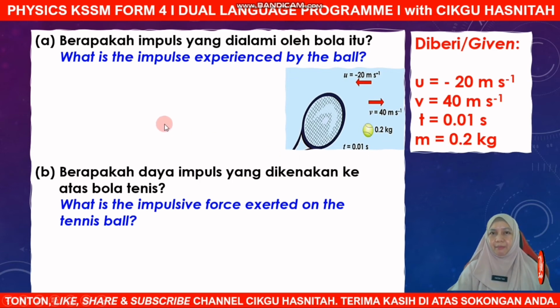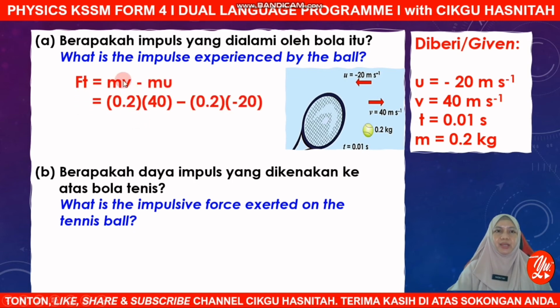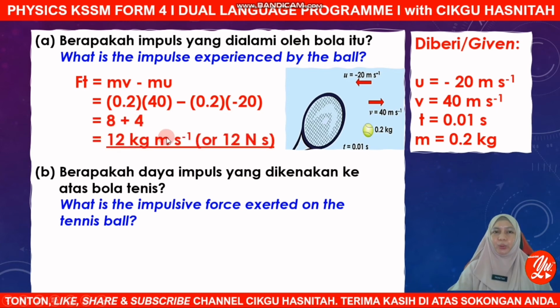So how to find impulse? Very good. We can apply mv minus mu. So this is the final momentum, mv, and this is the initial momentum. The change of momentum, or the impulse, is 12 kilogram meter per second, or 12 Newton second.